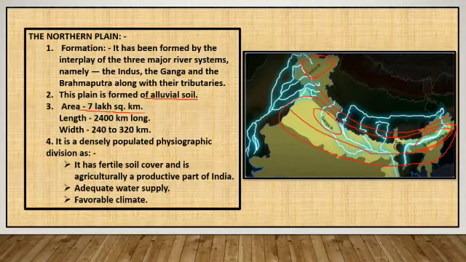The northern plain is a densely populated physiographic division because it is formed of alluvial soil, which is the most fertile soil and preferred for agricultural activity. Because of these rivers along with their tributaries, there is adequate water supply and the climate is also favorable here.